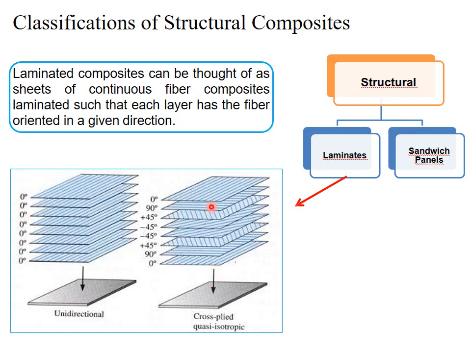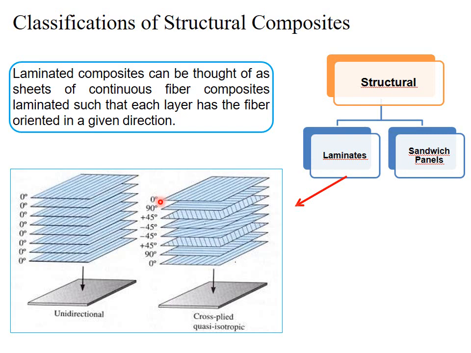See the figure below. The figure on the left side shows a unidirectional material, and the angle is 0 degree, and the right side figure shows the cross-plied quasi-isotropic material, and in these layers the angle is different. The angle of each layer is different.